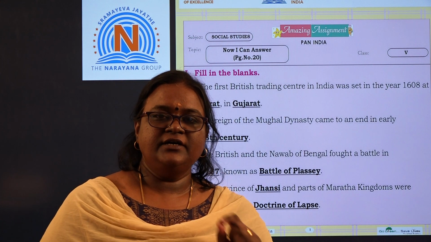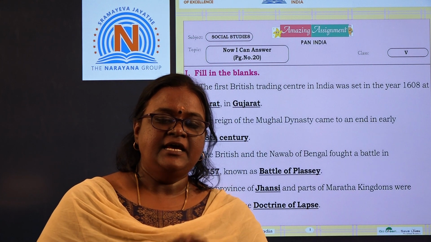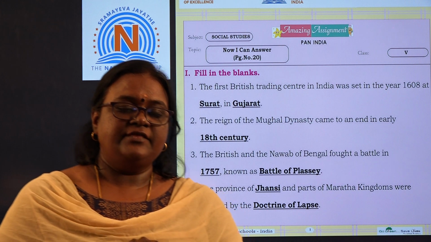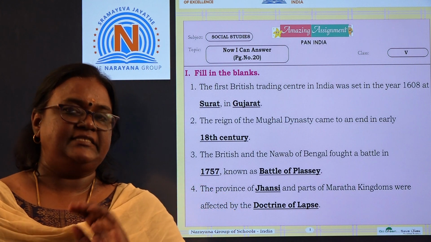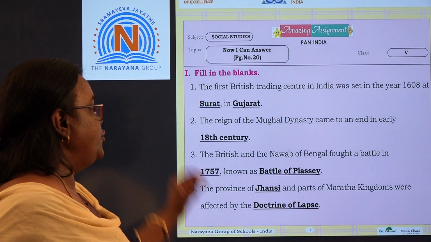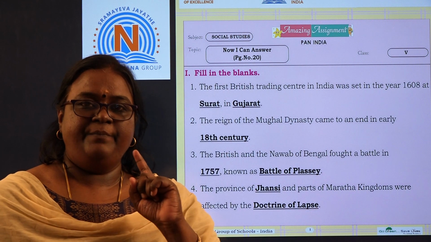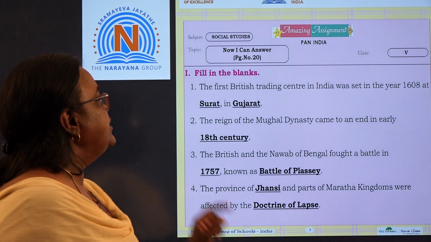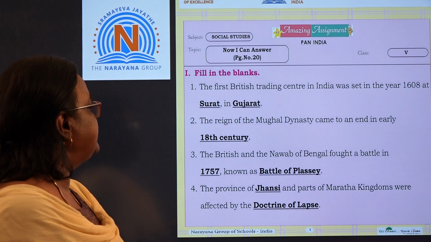Hi kids, so the last assignment for this lesson, the Indian freedom struggle, the first war of independence. So this is the last assignment and we have come into the textbook now. In the textbook, we can answer on page number 20. So first let's see the fill in the blanks.